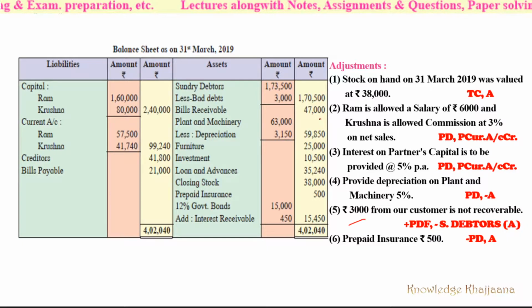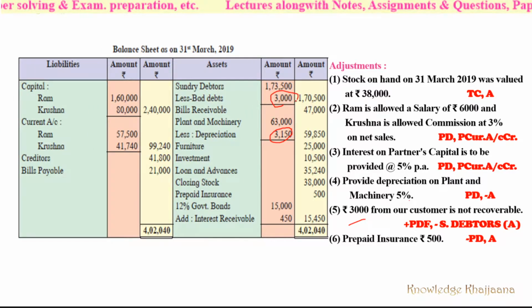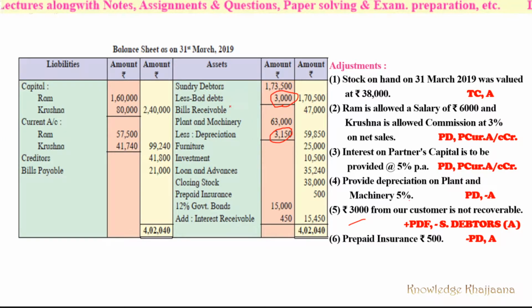Bills receivable as given in the trial balance 47,000. Plant and machinery original value less depreciation at 5% is 59,850. This value we had circled in the profit and loss account. Similarly, because we hadn't recorded the second effect, we have to record this second effect and deduct it from the respective sundry debtors.